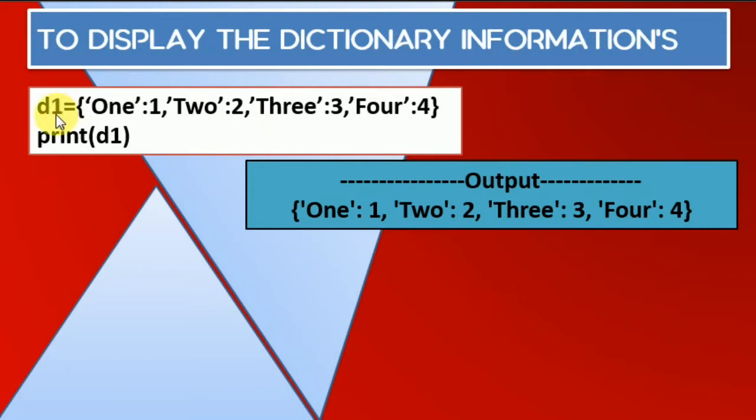If I take one first example, that is d1 equals 1 colon 1. This is our declaration of a dictionary and initialize with some values. And if we write print d1, so this is the output. Displayed in a curly brace, this is the output: 1 colon 1, 2 colon 2, 3 colon 3 and 4 colon 4.